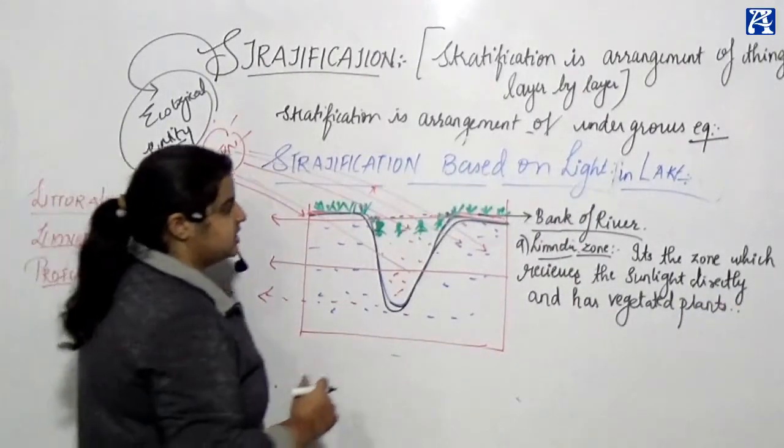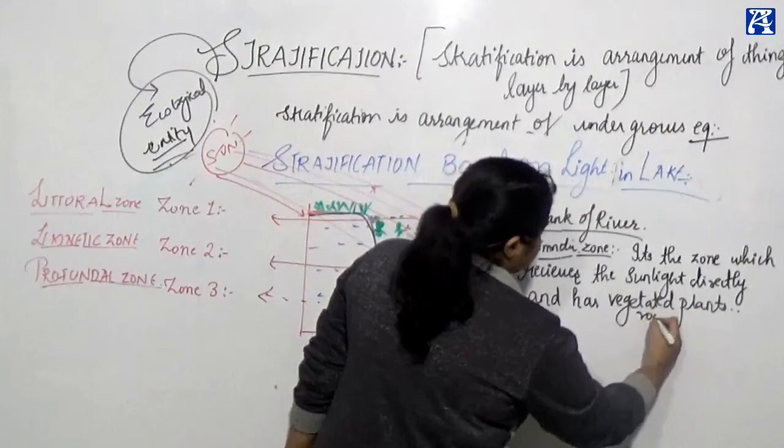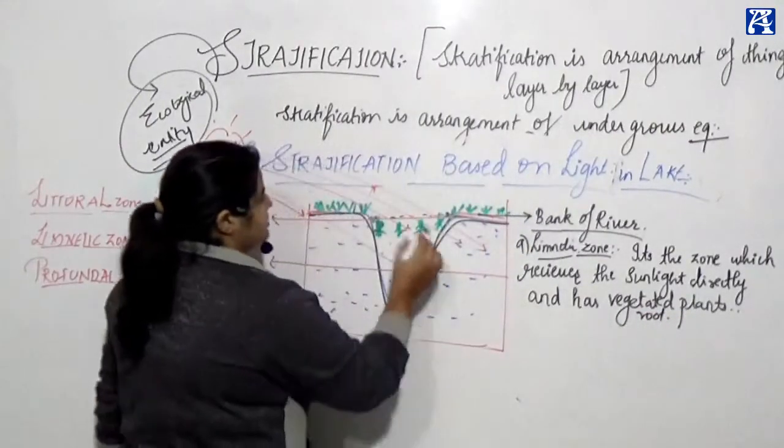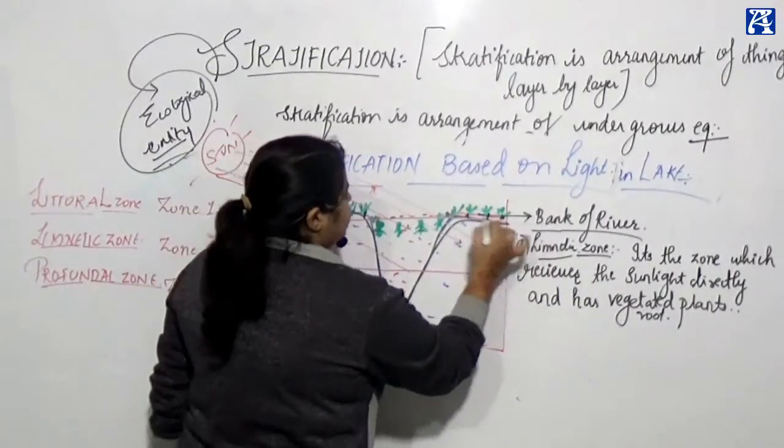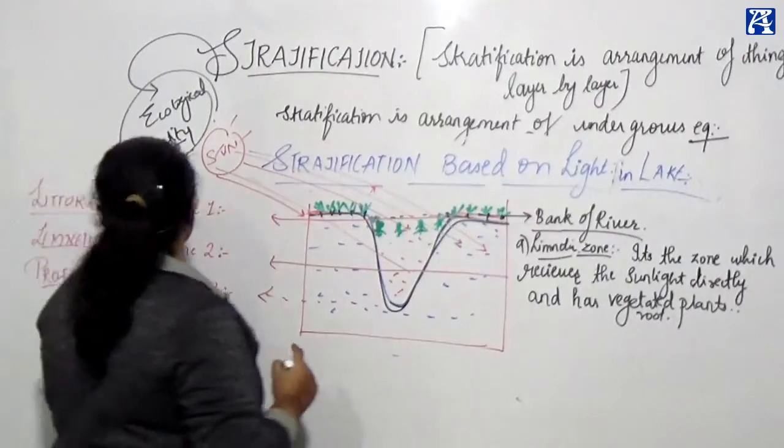Clear? Vegetated root plants. You can say vegetated root. Their roots are submerged. Submerged plants are seen in this area. That is called as littoral zone.